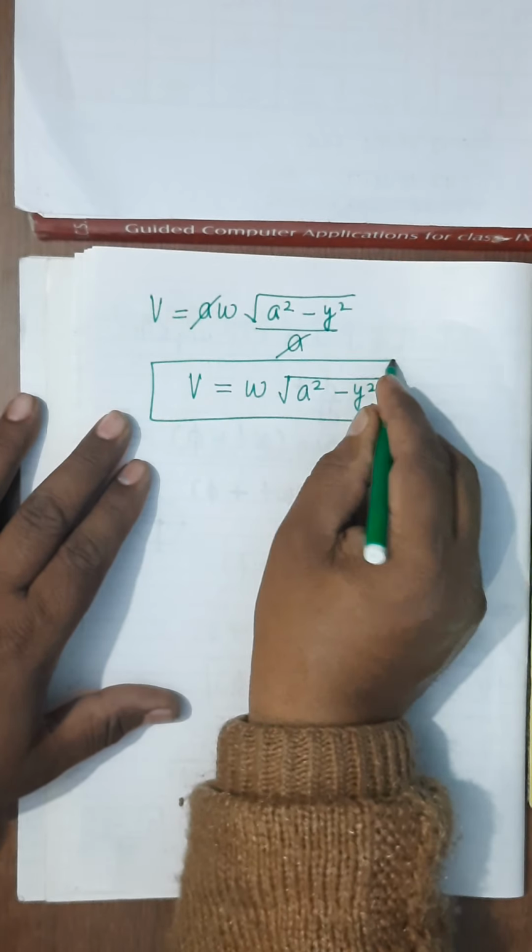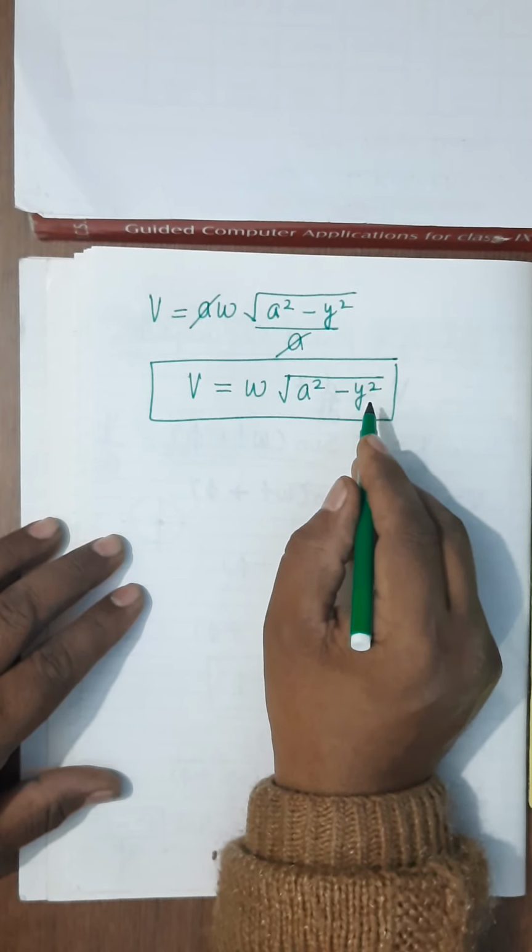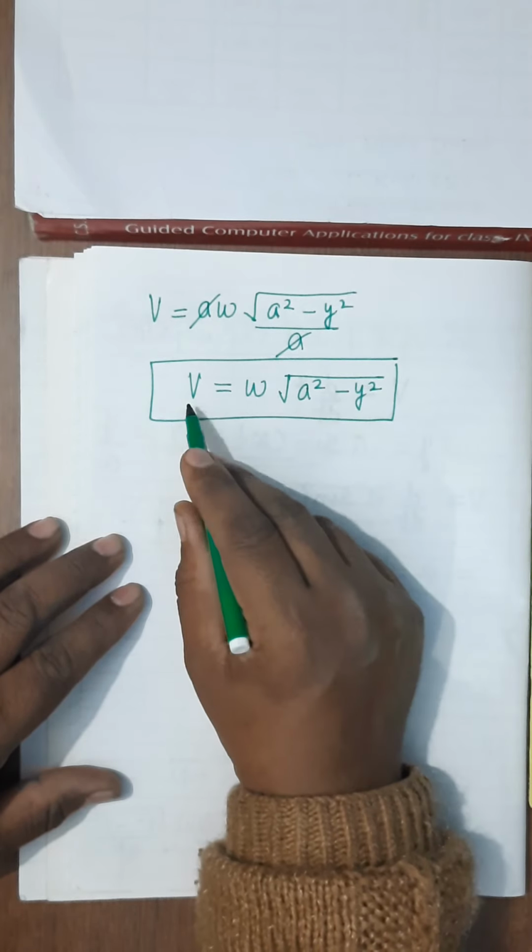Means you can say that when the displacement of particle from the mean position is y, what will be its velocity?